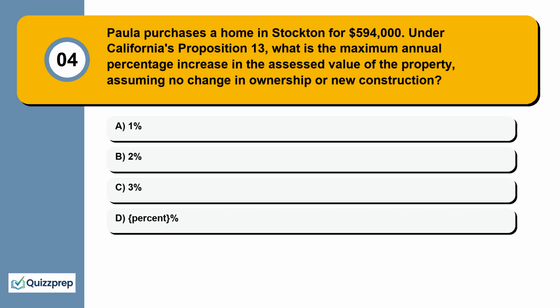Question 4. Paula purchases a home in Stockton for $594,000. Under California's Proposition 13, what is the maximum annual percentage increase in the assessed value of the property, assuming no change in ownership or new construction? 1%, 2%, 3%, 5%.